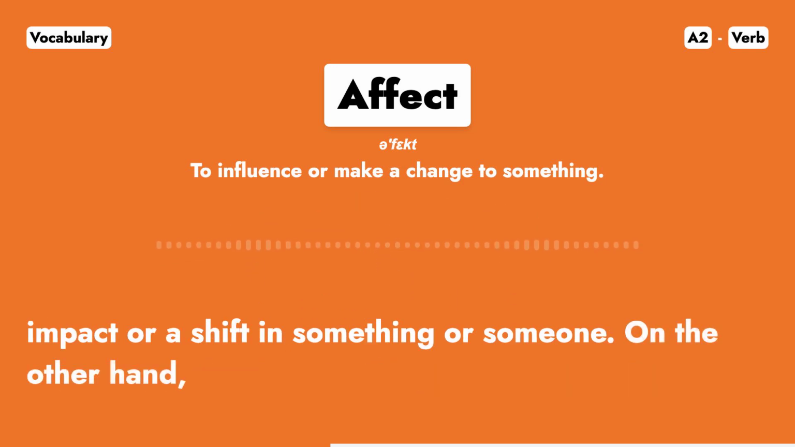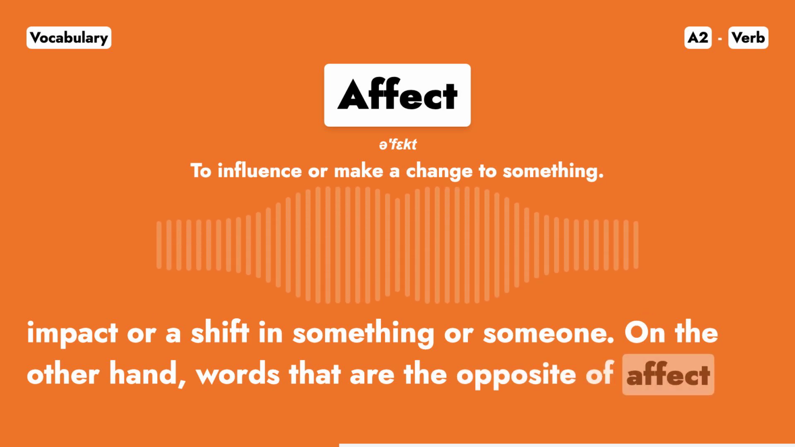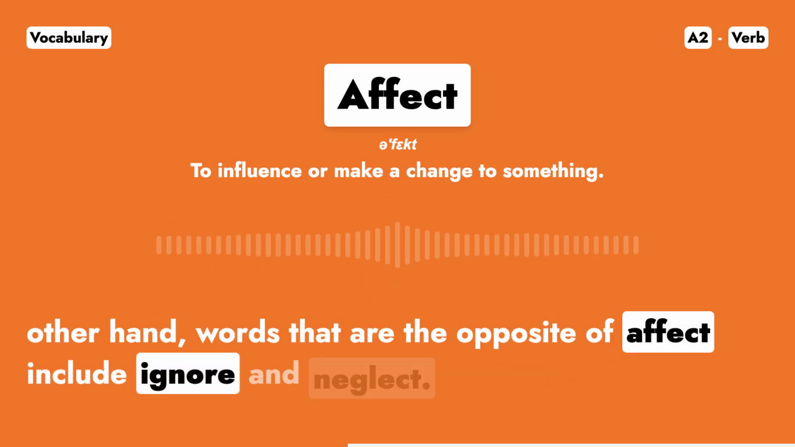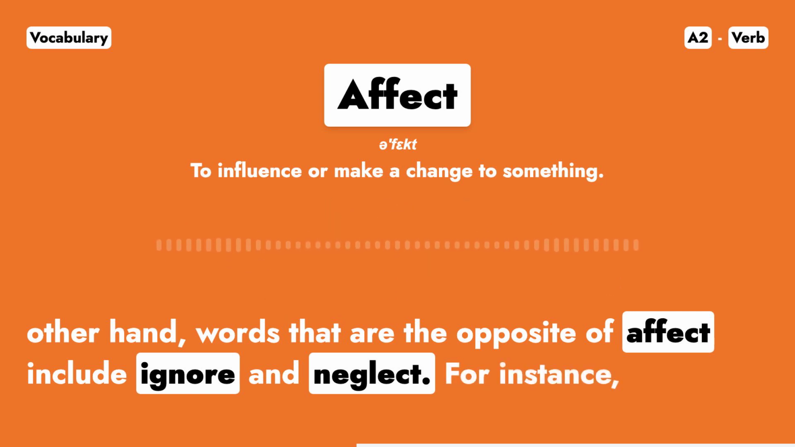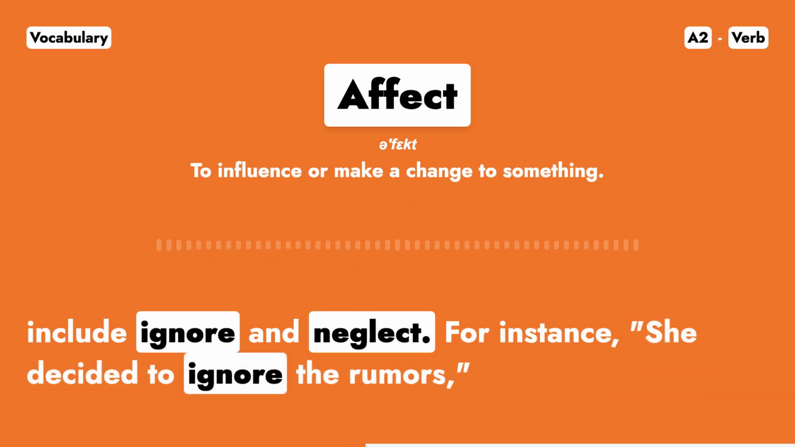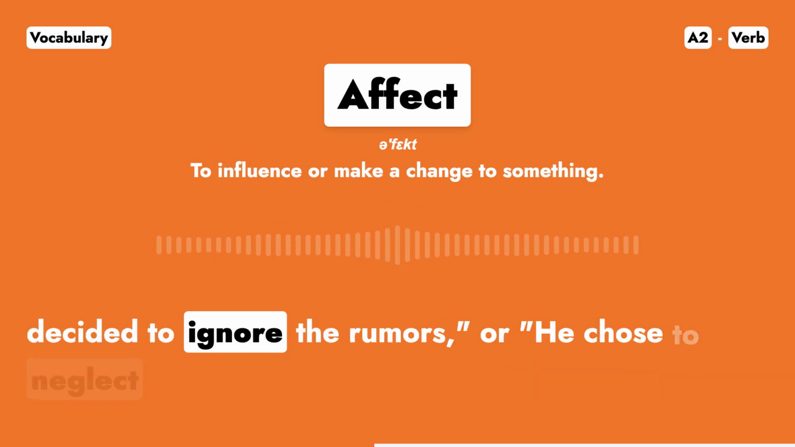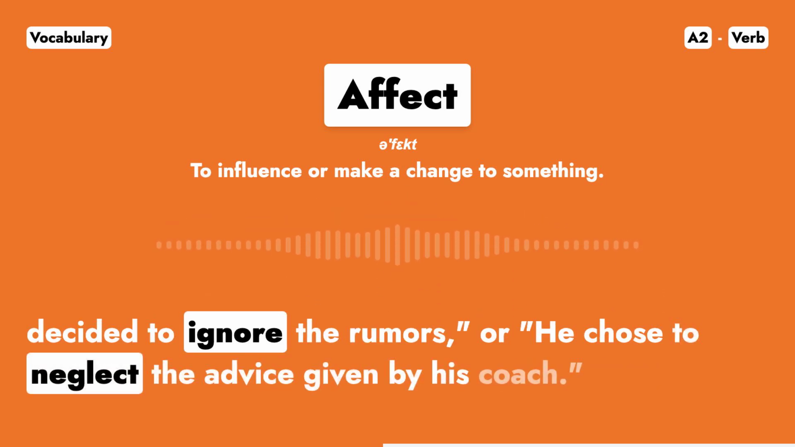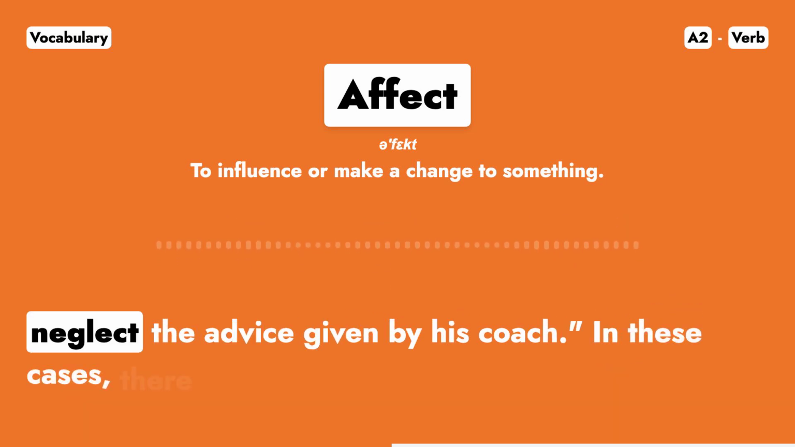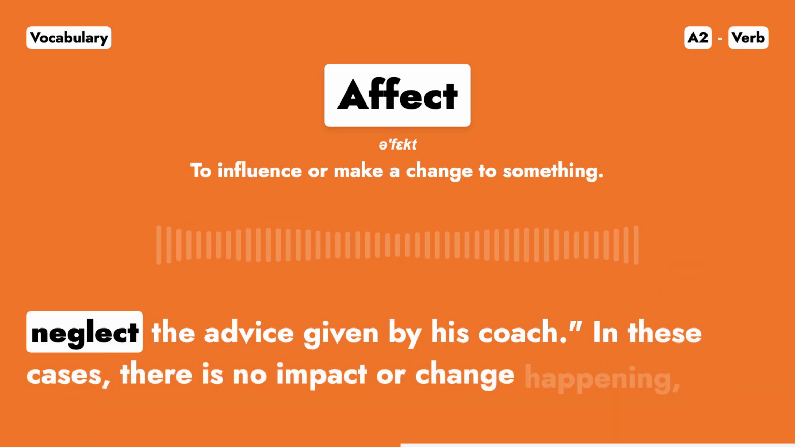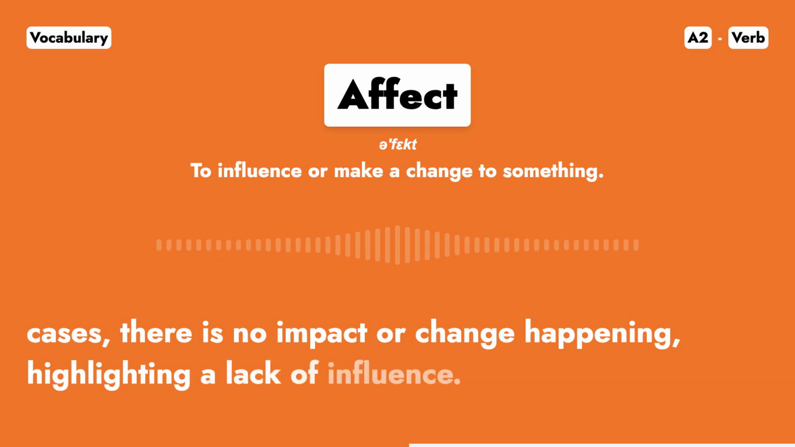On the other hand, words that are the opposite of affect include ignore and neglect. For instance, she decided to ignore the rumors, or he chose to neglect the advice given by his coach. In these cases, there is no impact or change happening, highlighting a lack of influence.